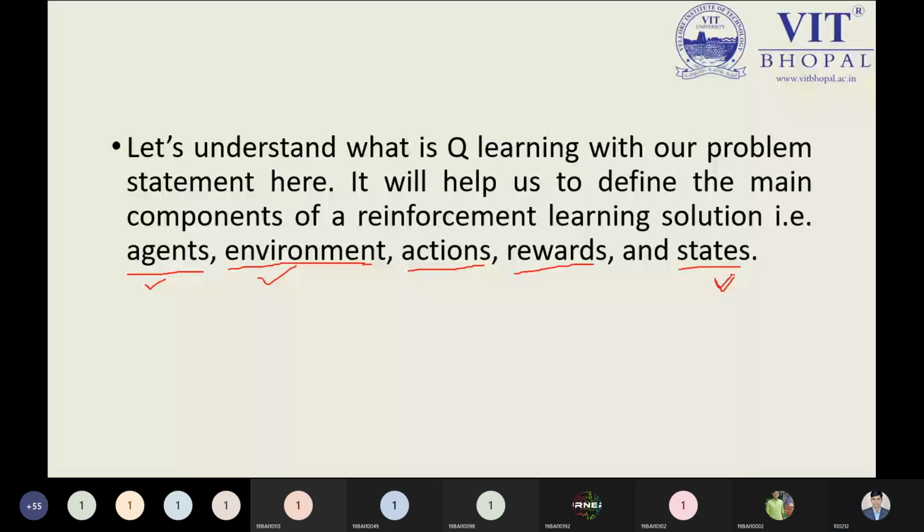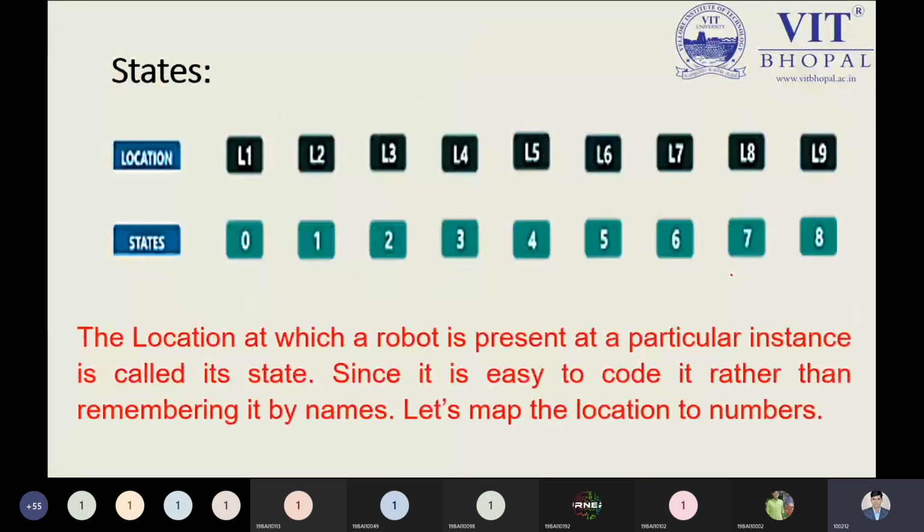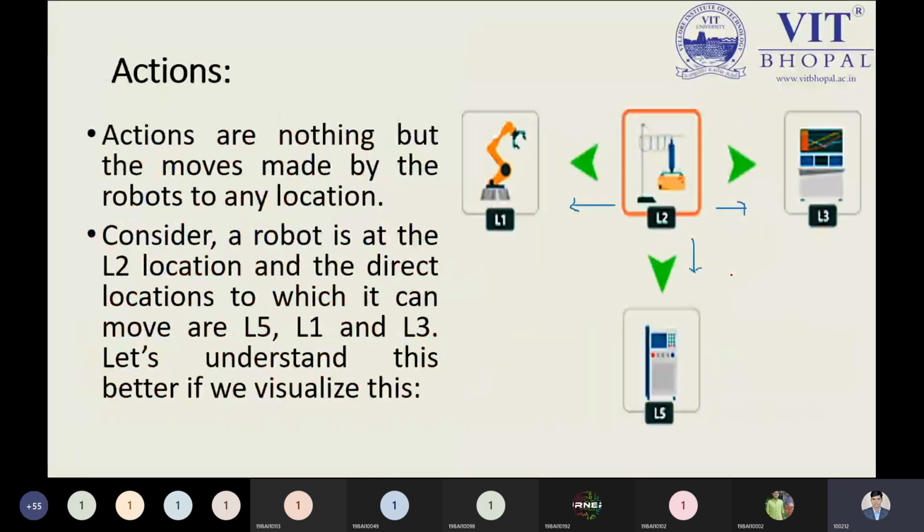Now, after understanding the state, what is action? Action is saying to us about L2. In L2 we have a car which is required to be washed only. So we can move it to L1, L3 or L5 location. L3 and L5 we can move to directly to know the performance of the car.